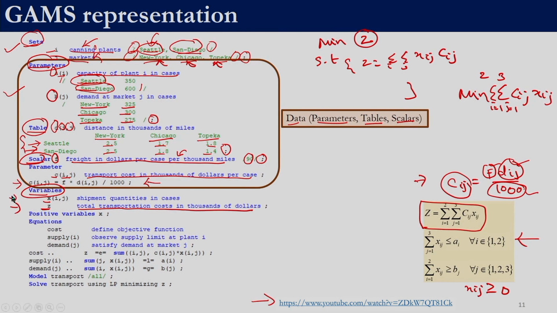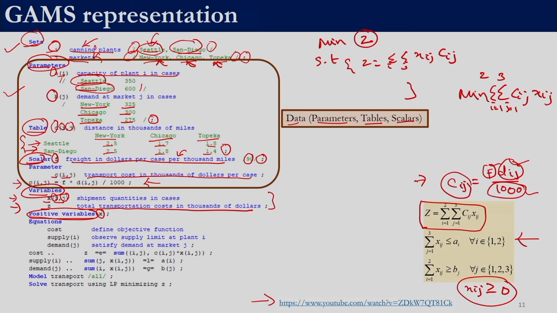This xij is the decision variable which we discussed earlier, so x of I comma j. Once we write I comma j, GAMS understands that I which we have defined is a set, so it has the values of Seattle and San Diego, and J, which we have previously defined as markets, has the values of New York, Chicago and Topeka. This is how we define the variables. Since we have this requirement, we write positive variables x. Positive variable is again a keyword. It indicates to GAMS that x can take only values which are greater than or equal to 0. We do not have an upper bound on x.